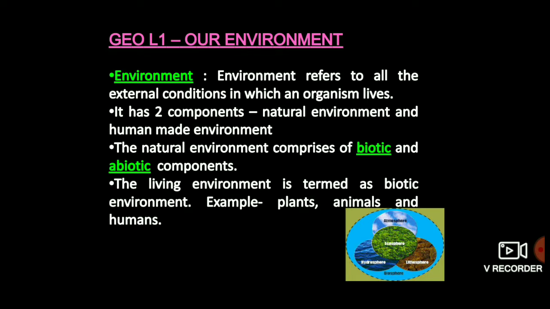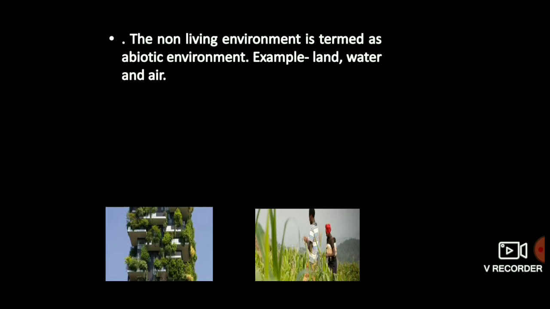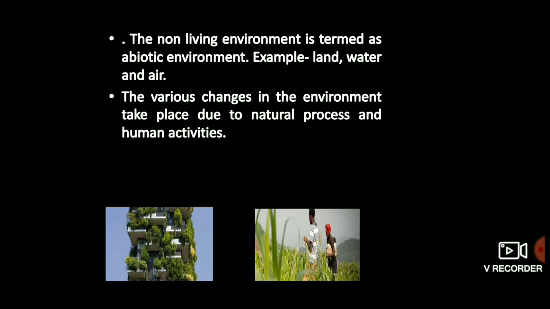So look at this picture which clearly describes that biosphere is a narrow zone on Earth where the lithosphere, hydrosphere and atmosphere meet. It is also called the living world and consists of the plant and animal kingdoms. It is the zone where all living beings interact with each other and support life on Earth. So here I have already given you the example of non-living environment which is termed as abiotic environment. Next point is that various changes in the environment take place due to natural processes and human activities.